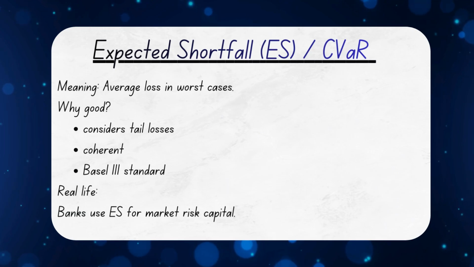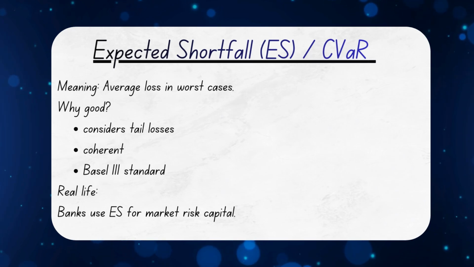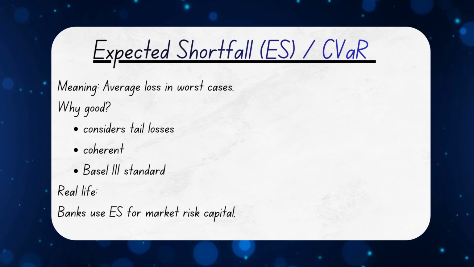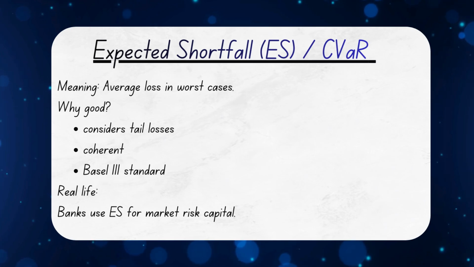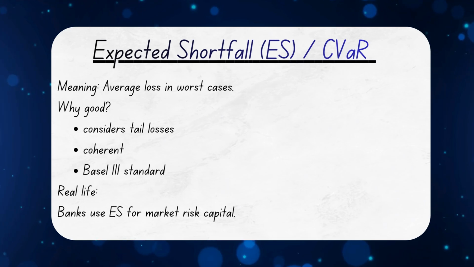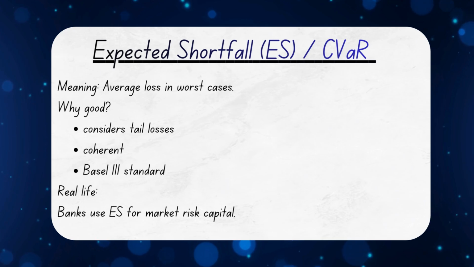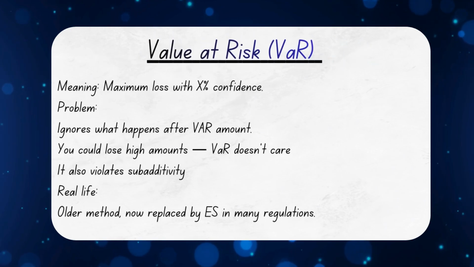Now let's talk about the actual types you'll see in real life. The most important one is expected shortfall, also called CVaR. This looks at the worst losses and takes their average. Suppose your 5 worst days had losses of 10, 12, 15, 20, and 25,000. Expected shortfall takes the average, about 16,000, so it tells you, when things go really bad, expect around this much loss. It considers tail risk, it rewards diversification, and it follows all four rules, which is why Basel regulations and banks prefer it today.